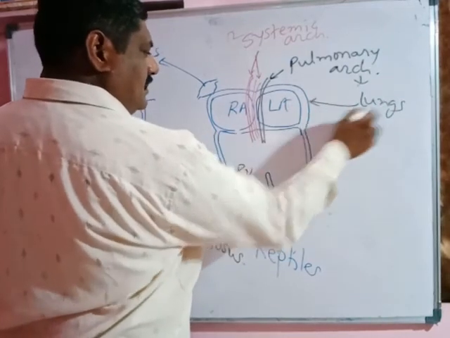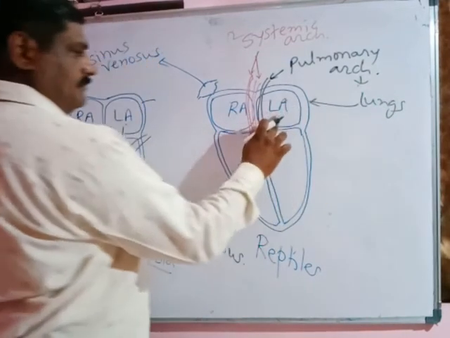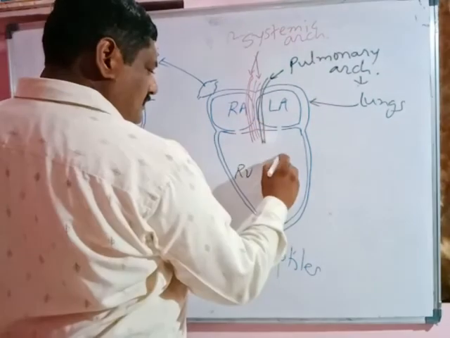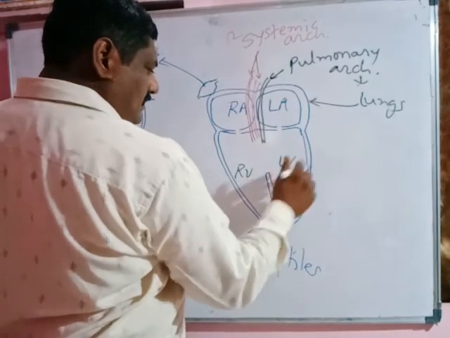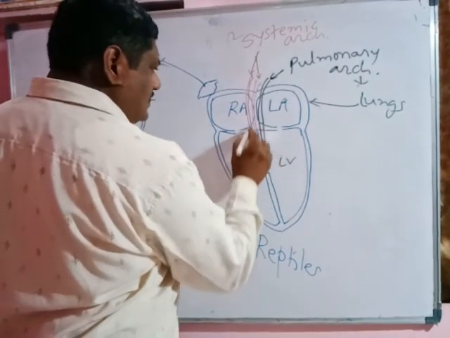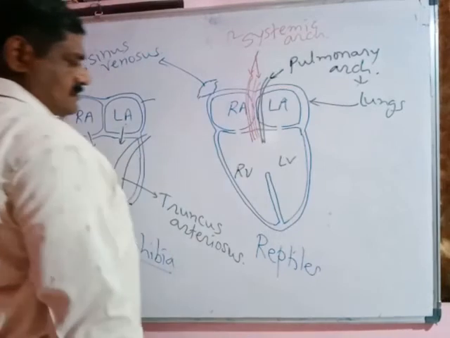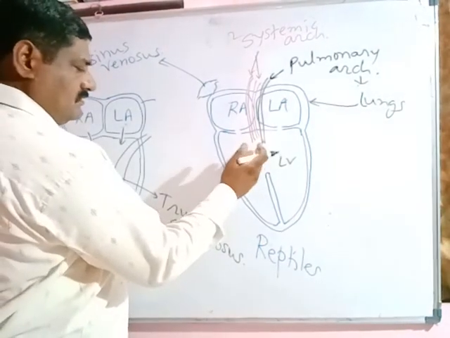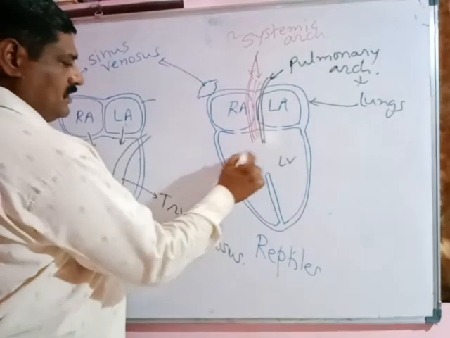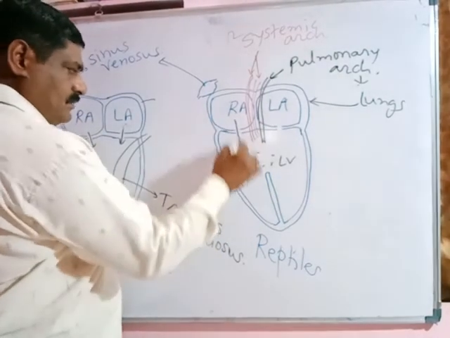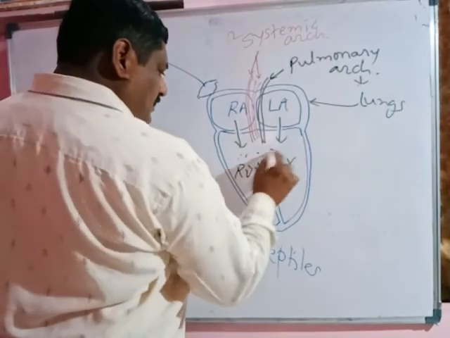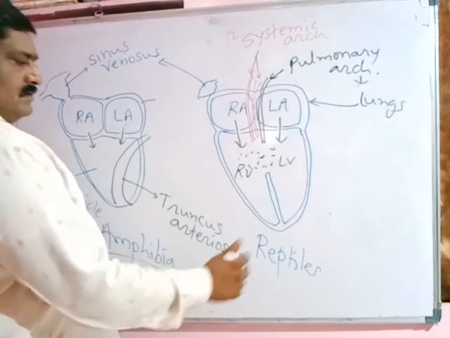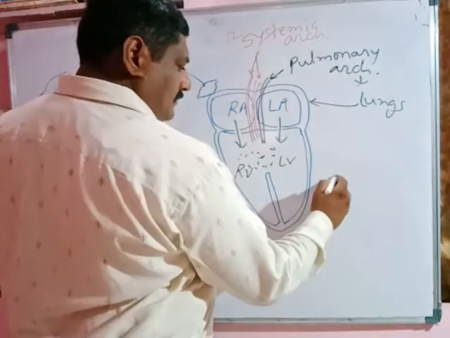Purified blood from the lungs goes into the left atrium, then towards the left side of the ventricle. From the left side of the ventricle, the blood passes with the help of the systemic arches. Although there is somewhat of a separation of the blood, the blood mixes, as impure blood and pure blood mix. Mixed blood circulation takes place in reptiles, but some exceptions are there.